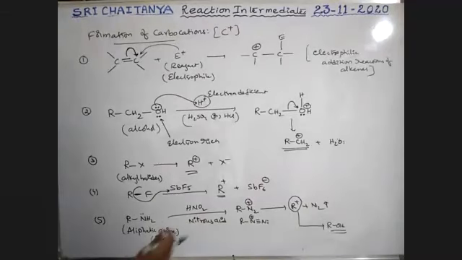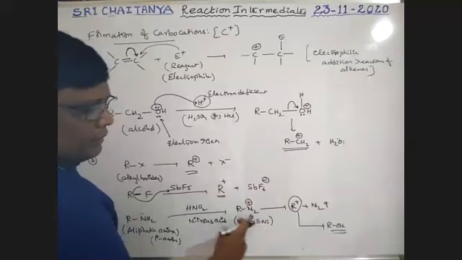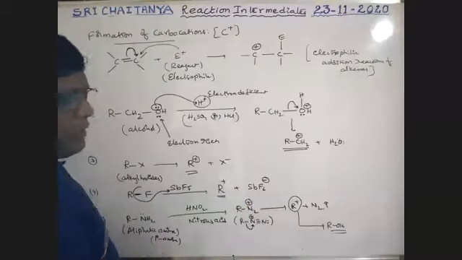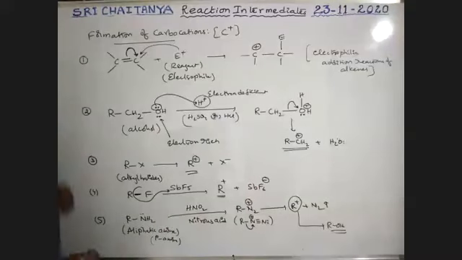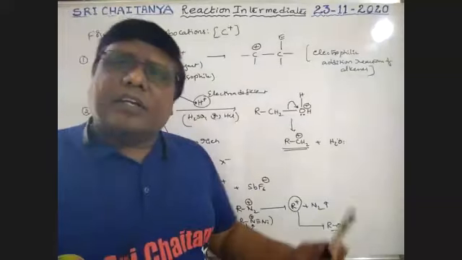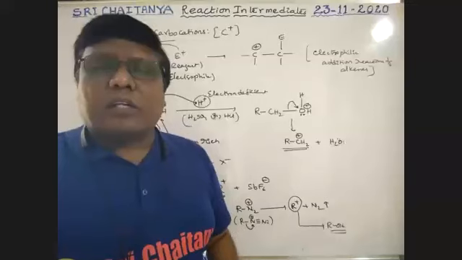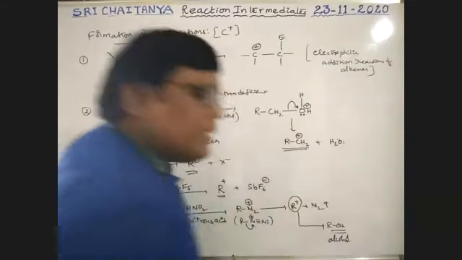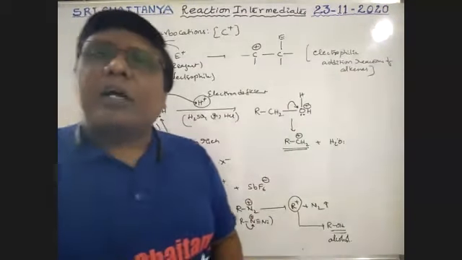See here, this RN2 plus is nothing but R-N triple bond N. This nitrogen gets positive charge. So this bond pair is attracted by this nitrogen, boys. So now it converts into N2 and the alkyl group gets positive charge. Now that positive charge is easily attacked by OH minus ion. So that converts into alcohol. Okay, so this is the way to prepare carbocations.